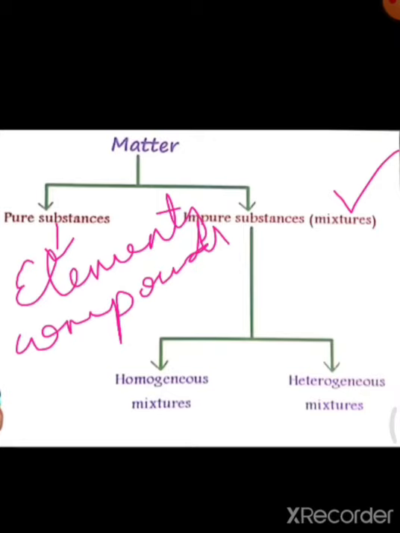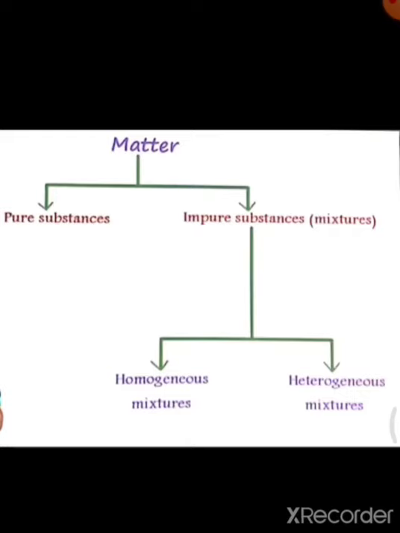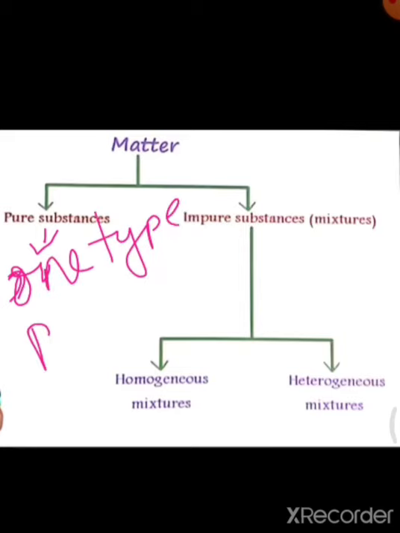Okay, so in the previous videos we read that pure substances, that is element and compound, consist of one type of particles. That means pure substances are homogeneous.